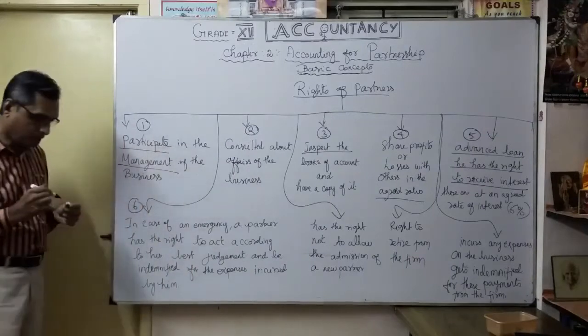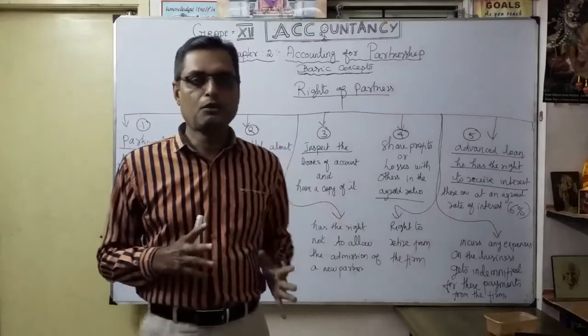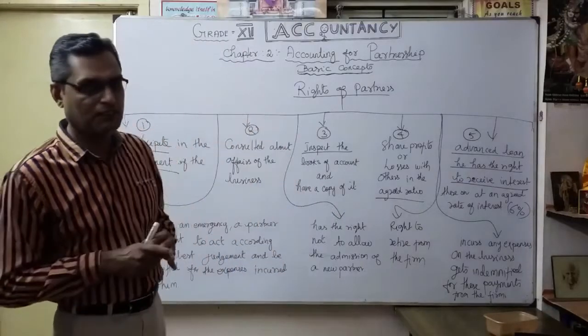Then the sixth one. Suppose in the case of any emergency, for example, only one partner is available, with partners A, B, C. A and B are away on some other work. So C is the one available.